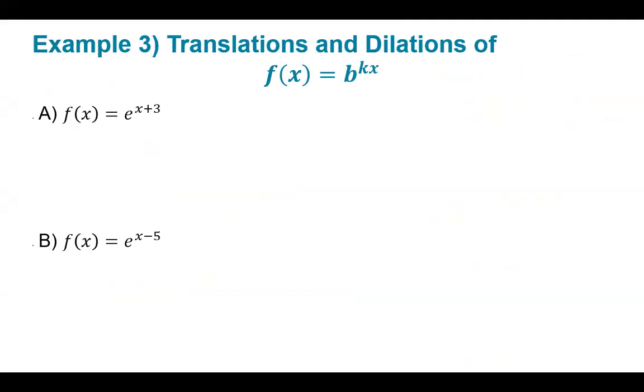Next, we're going to keep refreshing on our exponent rules. We're also going to be talking about our translation rules. So when I look up here and I have to describe the translation that's taking place, looking at A, f of x equals e to the x plus 3, what is my translation?